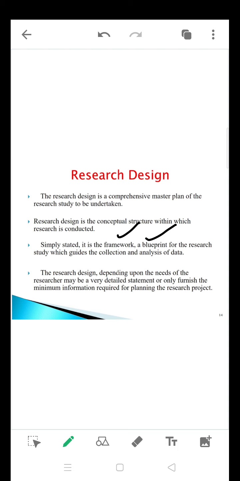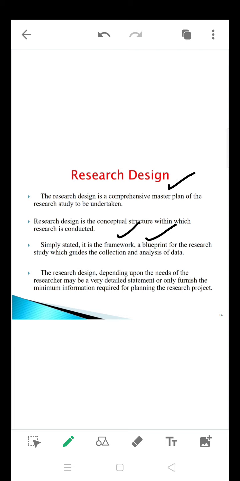It is a planning process: how to conduct a research, when to conduct a research, where to conduct a research, and how it is going to end. Because when conducting a research process, the researcher should have a checklist of where exactly he is. So what are the processes he has already taken and what steps he needs to take in the future, and he will have a track of whether he is going according to the plan made for his research. So that is why the research design is a blueprint, a framework, or a master plan for conducting a research.